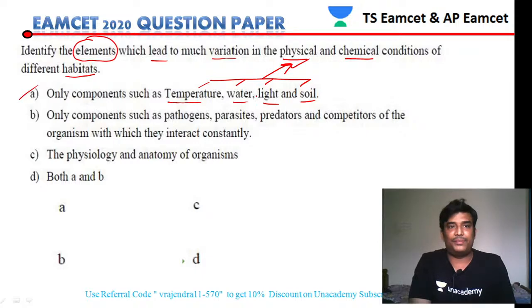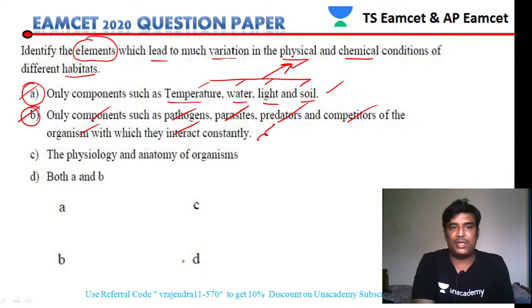So statement 1 is a correct statement. No doubt about it. It is the physical conditions. Then if you see statement B, only components such as pathogens, parasites, predators and competitors of the organism with which they interact constantly. Option A is of physical conditions. Option B is of chemical conditions. So statement B is also correct.